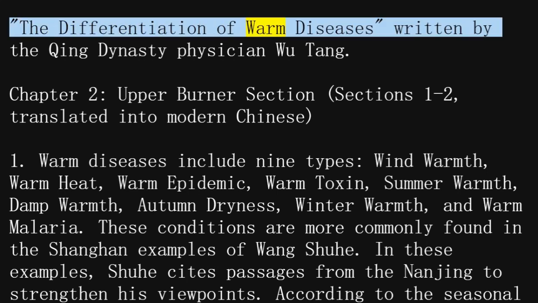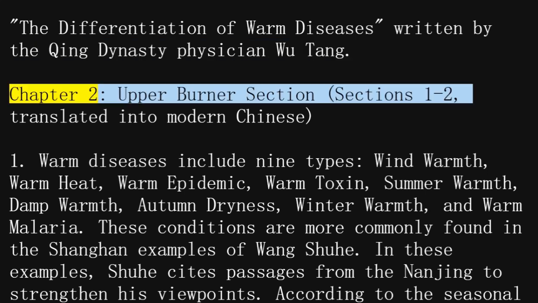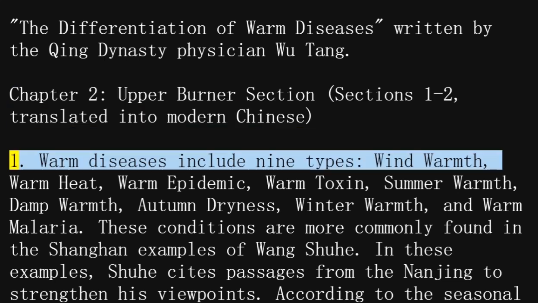The Differentiation of Warm Diseases, written by the Qing Dynasty physician Wu Tang. Chapter 2, Upper Burner Section, Sections 1 to 2. Translated into modern Chinese.